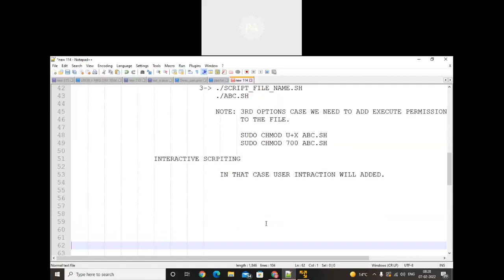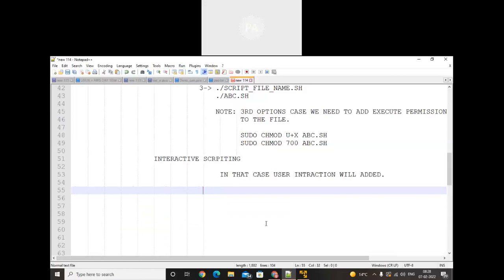That means the end user will interact with your script. For example, you need to write a script to accept the name. You need to write a script to accept the surname. You need to write a script to accept the user information, stuff like that. You can create it.